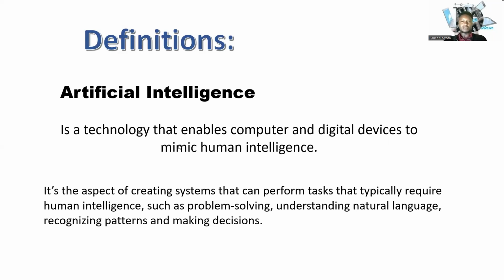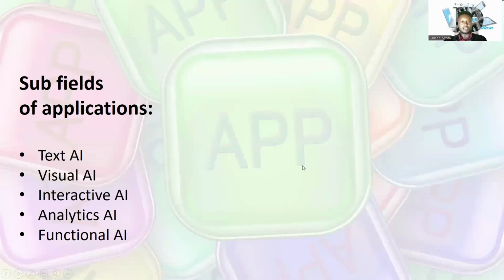So there are different aspects of concern. When we talk about subfields of application of artificial intelligence, we can see there is text AI, visual AI, interactive AI, analytics AI, and functional AI.